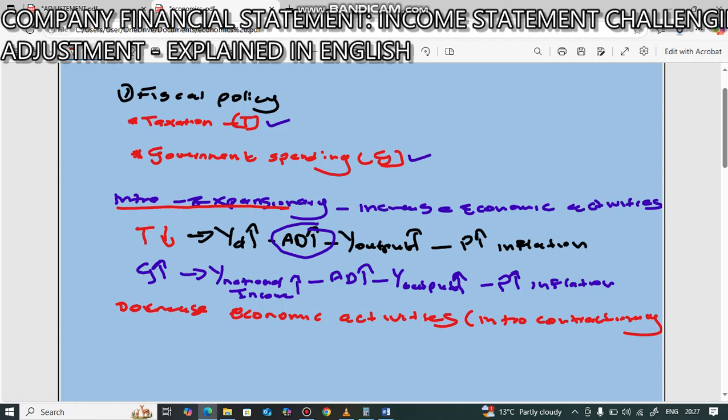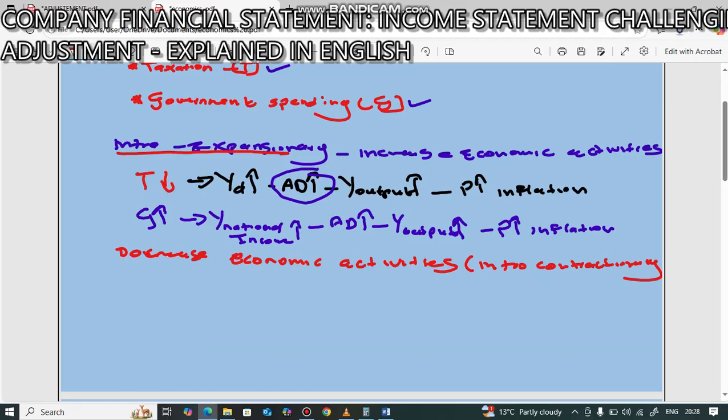When government introduces the contractionary phase, it means government wants to decrease economic activities because people have more income and are spending more on goods and services, and that is causing inflation. Now government wants to decrease inflation. Mind you, especially here in South Africa, we have an inflation target whereby government says inflation can range from 3% to 6%. So how can government use these two tools, taxation and government spending, to introduce the contractionary phase? It's going to be vice versa of the expansionary phase.